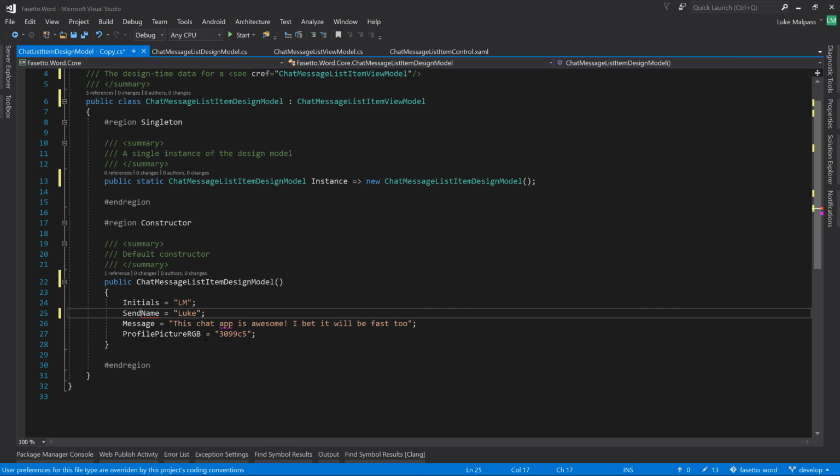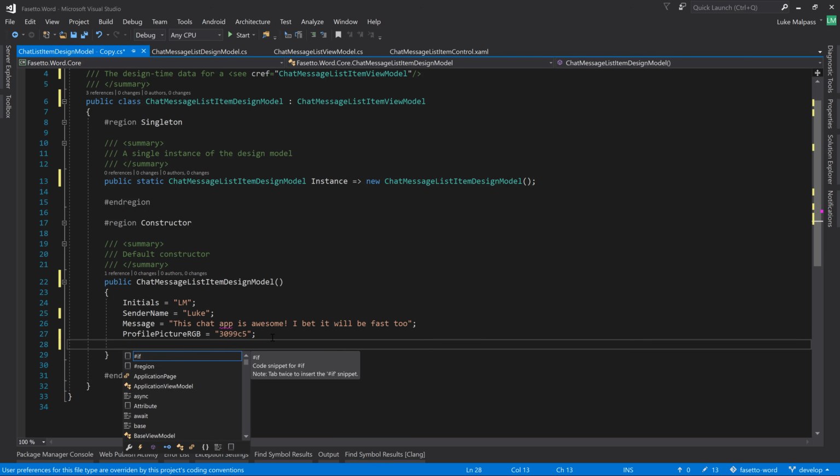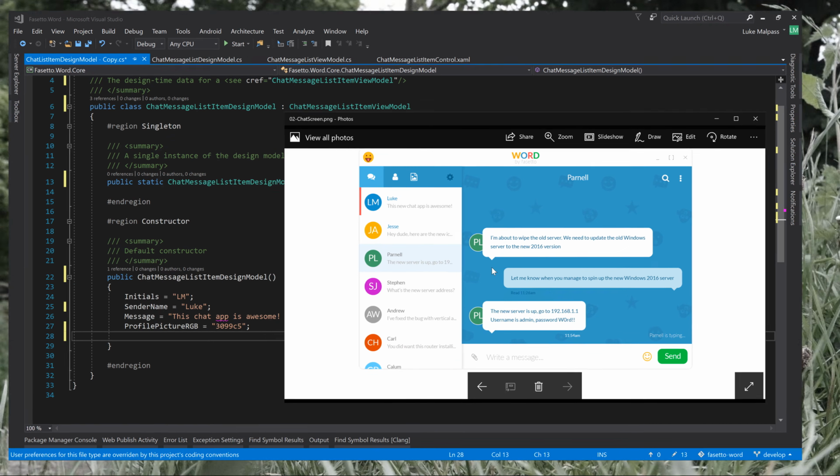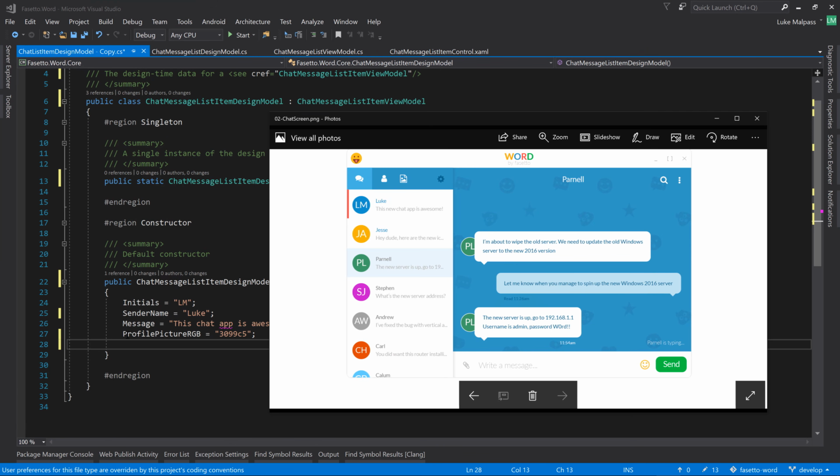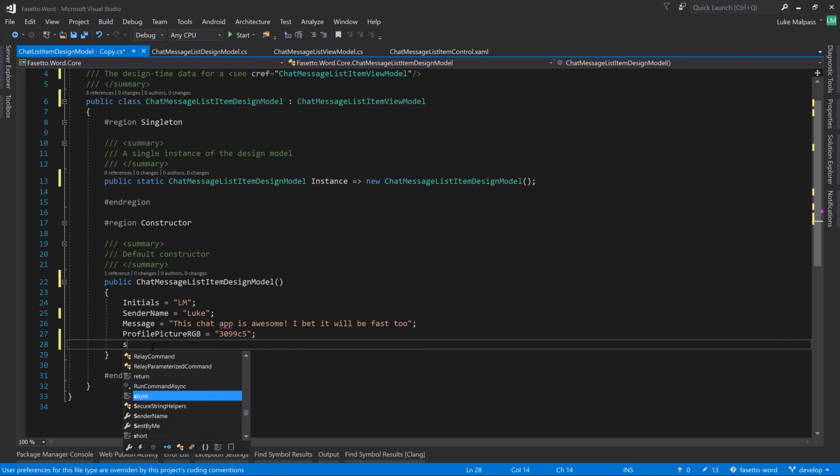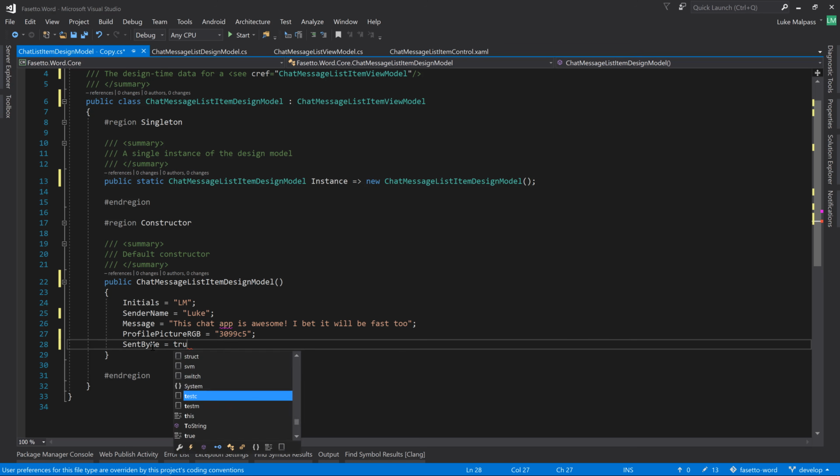And then, it doesn't really matter what this is, that'll stay all like that. We want to take a look at creating the sent bubble, so this bubble. So we'll set a read date, a sent date, and also sent by me, so that we can try and style this version of the control. So sent by me will be true.